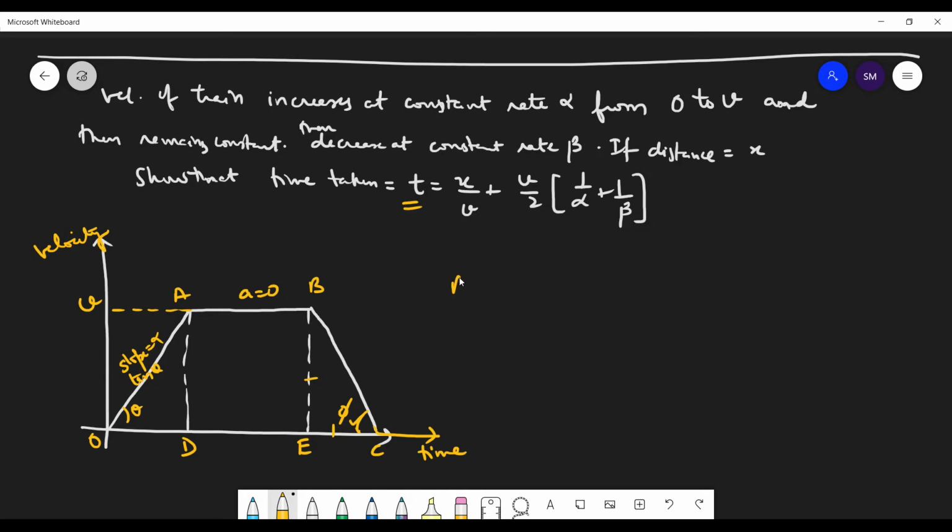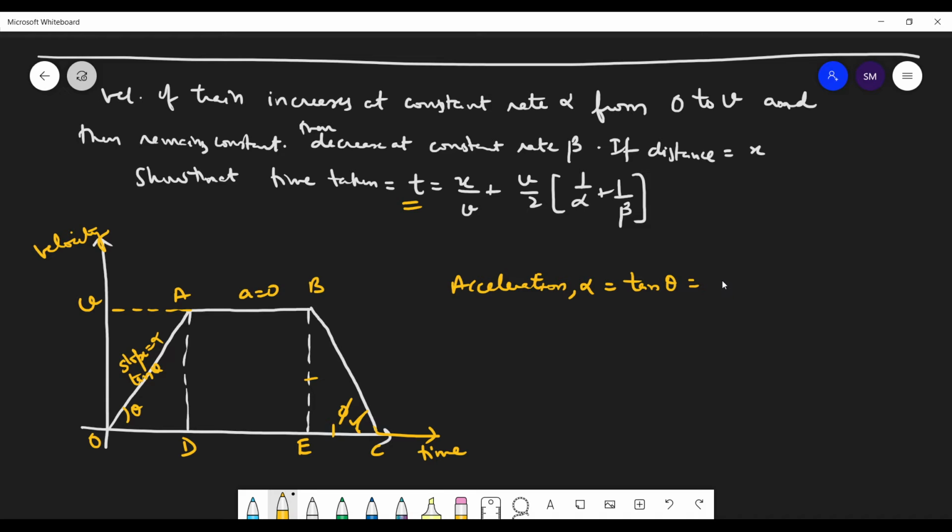Now the acceleration, which is your alpha, will be equal to perpendicular upon base. Alpha is your tan theta, yes, slope.